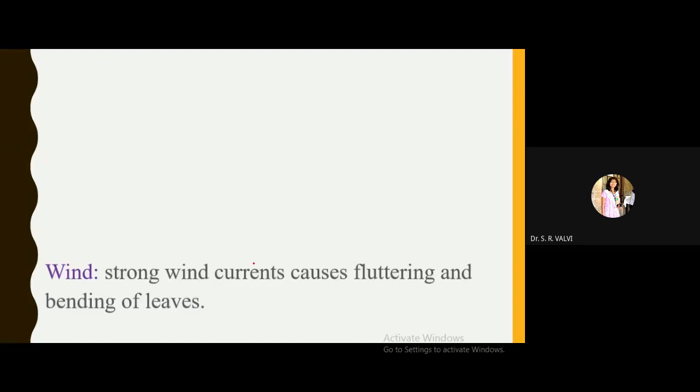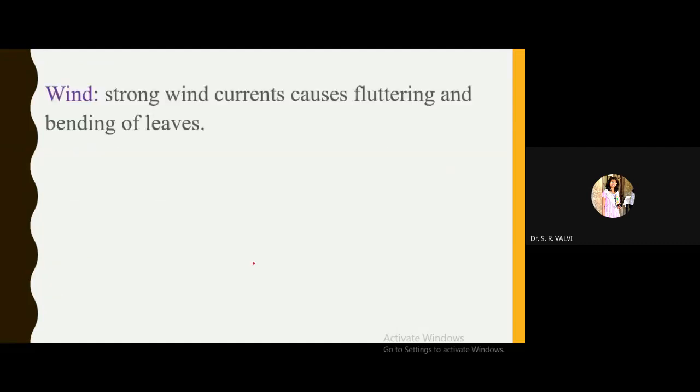Then next, wind. So strong wind current causes fluttering and bending of leaves. So what is fluttering? Fluttering is nothing but the leaves being blown away with the wind. So that condition is known as fluttering and bending of leaves. When is it going to happen? When there are strong wind currents.